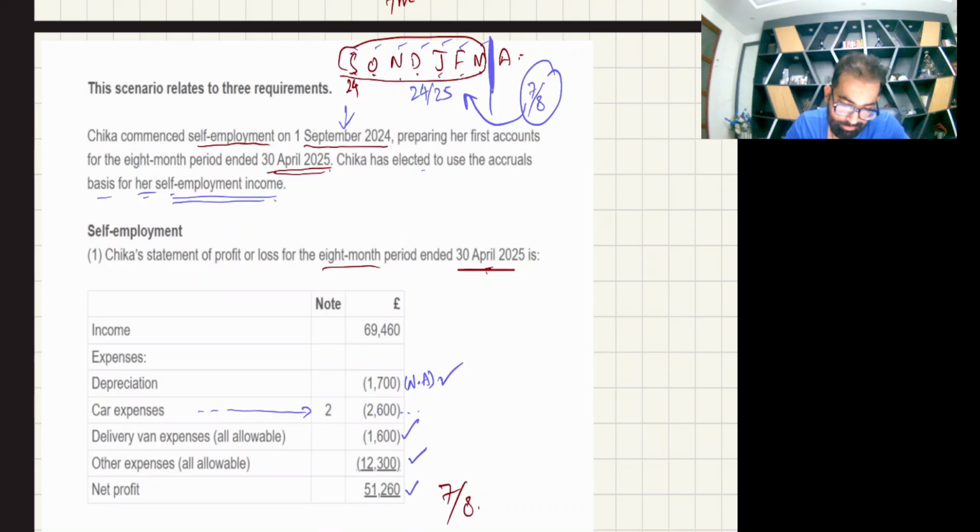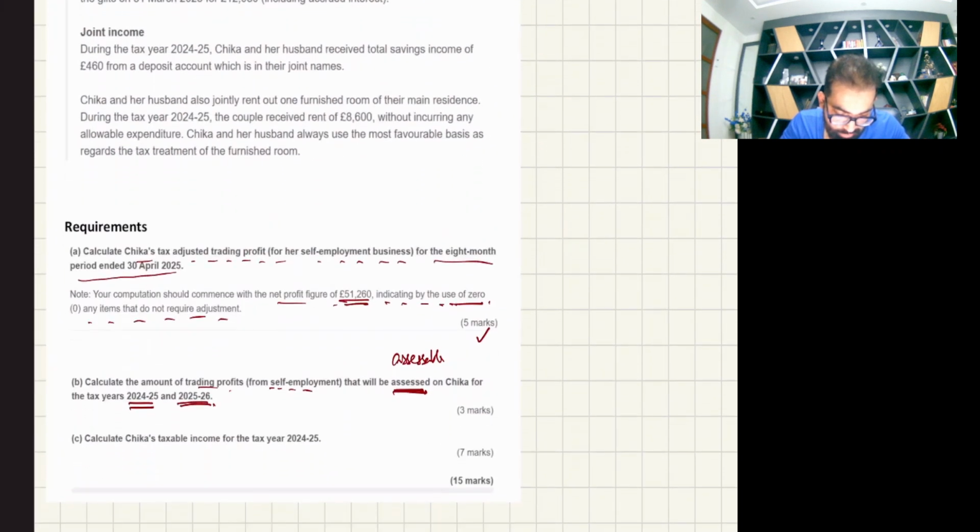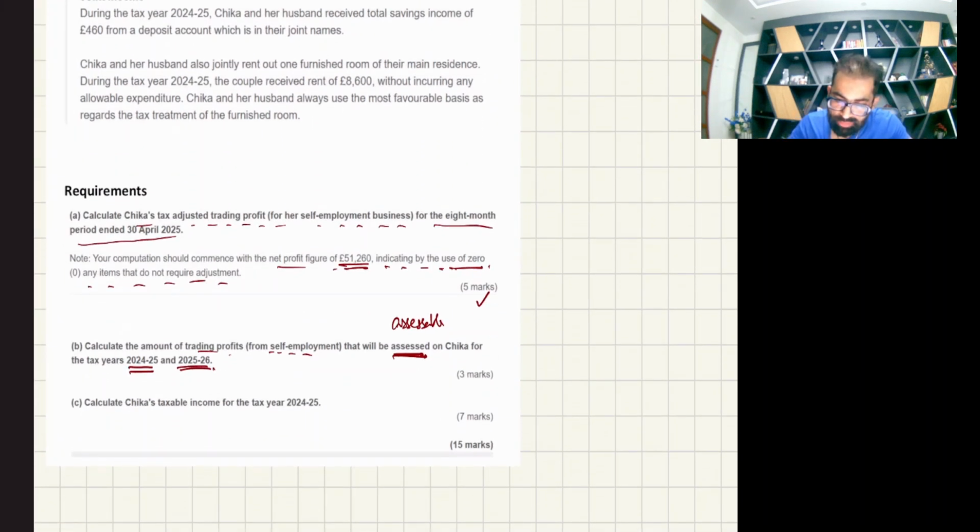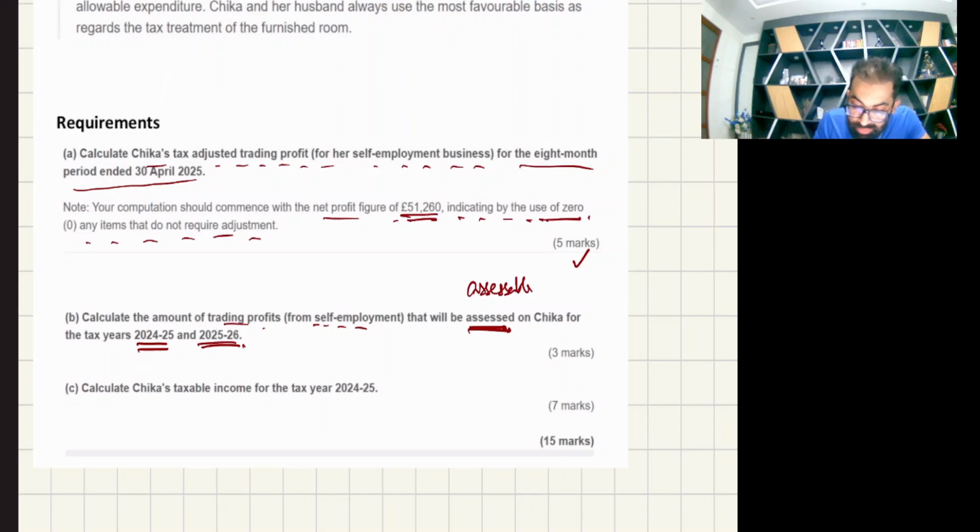Next, now they are asking to calculate Chika's taxable income, 7 marks. Only taxable income. They are not asking you income tax liability, no need to calculate it, just taxable income. Taxable income means 3 columns: non-saving, interest and dividend. Just first calculate total income, then less qualifying interest paid, you will get net income, and from net income you will deduct personal allowance, so you will get taxable income.